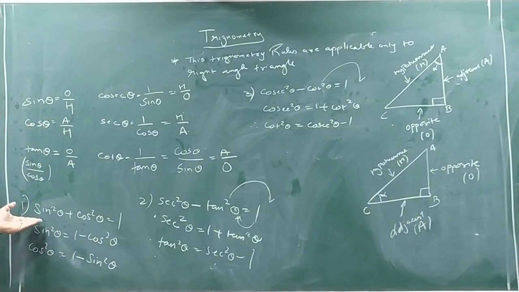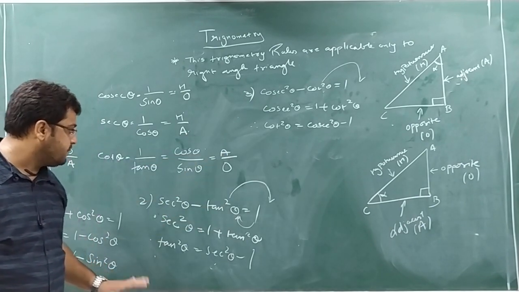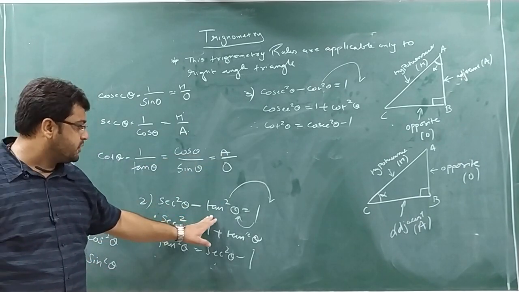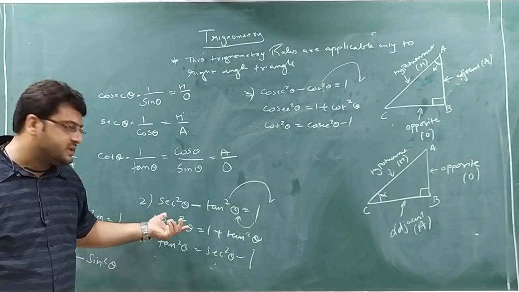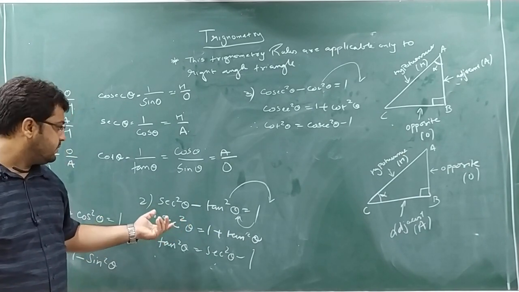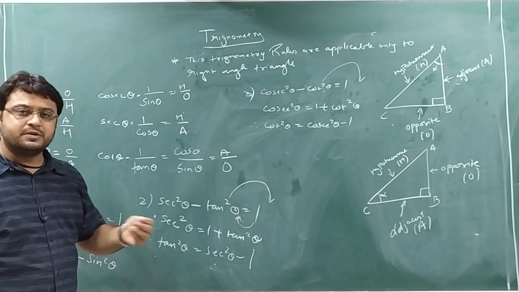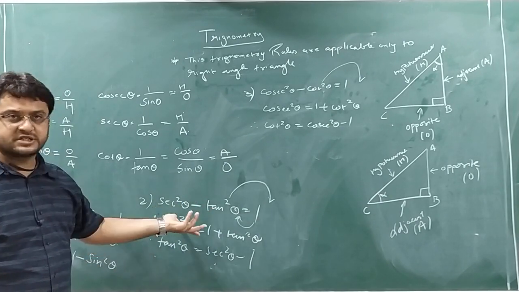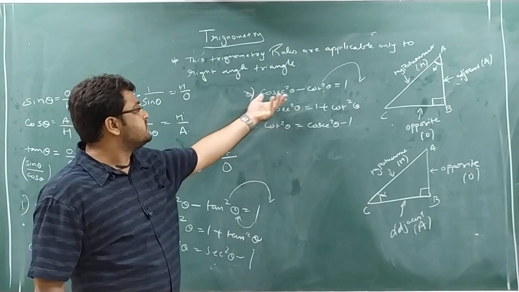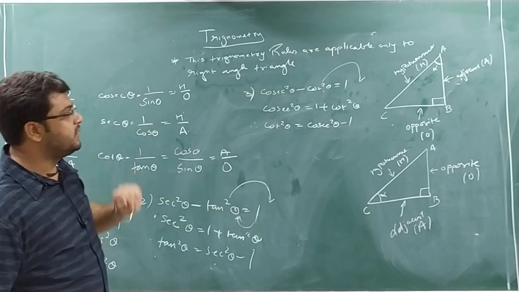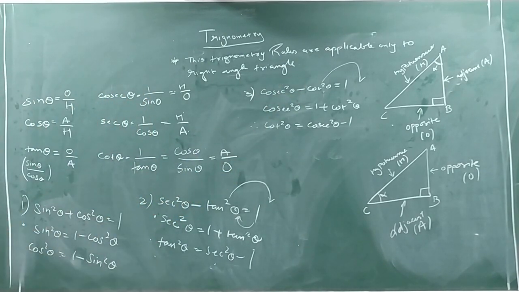You have to remember this: sin square theta plus cos square theta equal to 1, or you can do the variations. Only sin and cos contain plus. The rest of the other things contain minus. Sec square theta minus tan square theta equal to 1. Some students face difficulty in exams, whether it is sec square theta minus tan square theta equal to 1 or tan square theta minus sec square theta equal to 1. So the simple shortcut is ST. Similarly here, cosec square theta means copy paste. Remember in this way. You just remember the formulas.